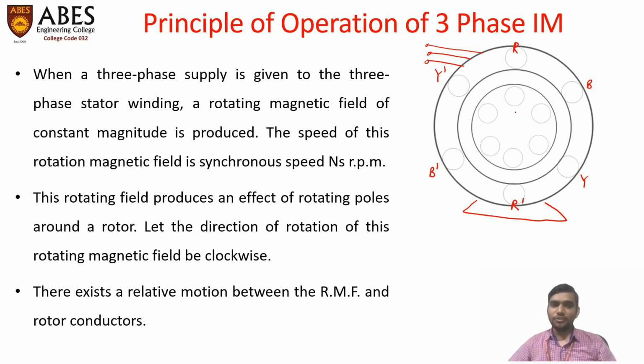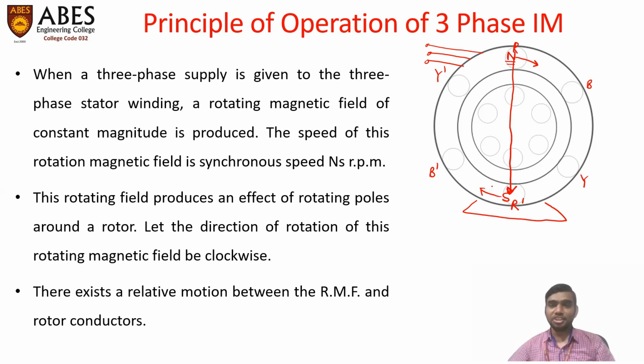A rotating magnetic field means the stator poles rotate. Let us assume that at t equal to 0, at the time of switching, the direction of the magnetic field is vertically downward. It means at t equal to 0, the north pole on the stator is developed at this location and the south pole at this location. Further, this north pole rotates in the clockwise direction, and the south pole rotates in the same clockwise direction.